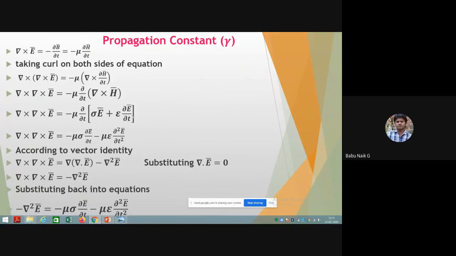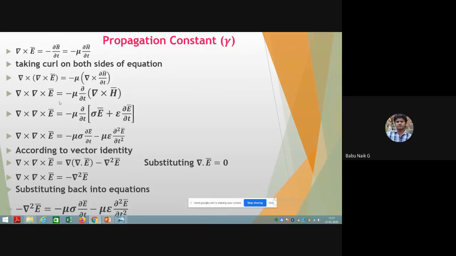From the Maxwell equations, Faraday's law: del cross E bar is equal to minus dou B bar by dou t, which in terms of permeability and magnetic field is minus mu dou H bar by dou t. Now taking the curl on both sides of this equation, del cross del cross E bar is equal to minus mu of del cross dou H bar by dou t.